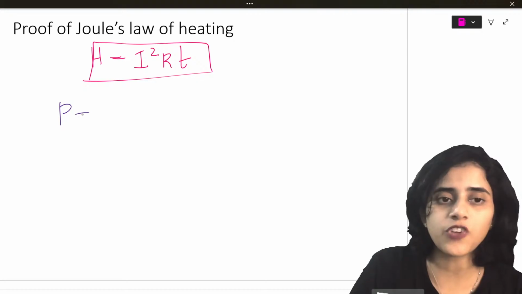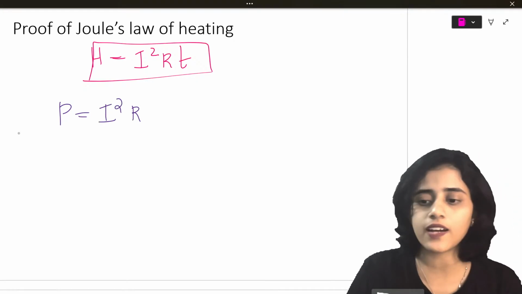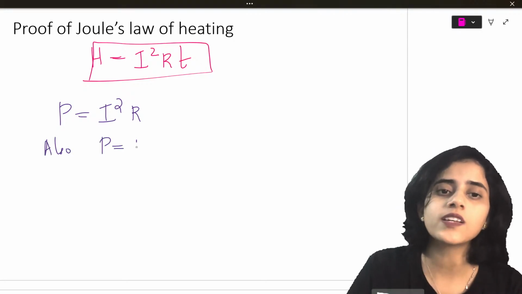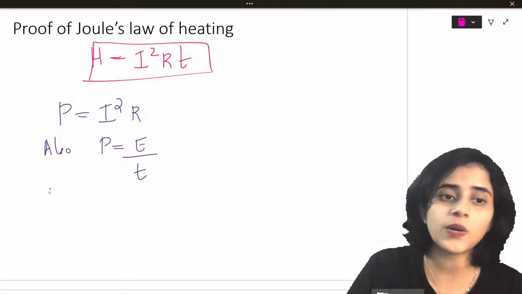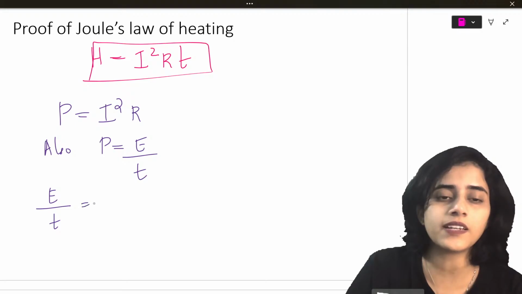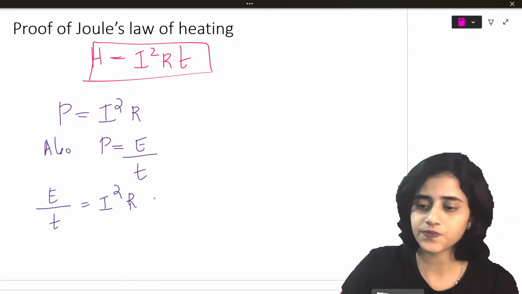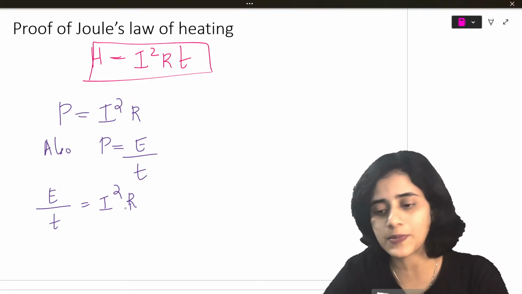I will take the formula for power first. Power is equal to I square R. Now also we know that power is the amount of energy divided by the amount of time. So now I can equate the two. So energy by time is going to be equal to I square R.